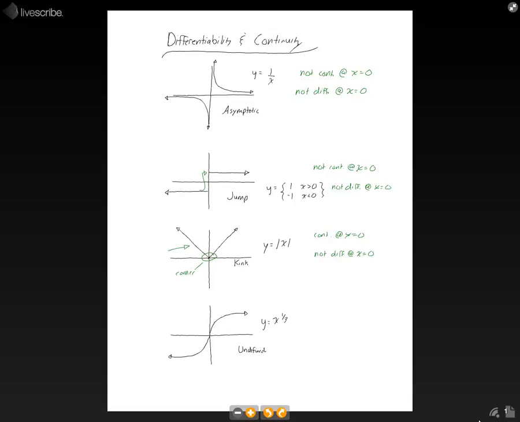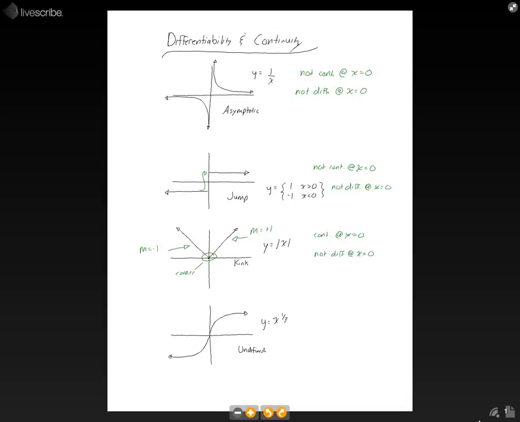The entire slope here is -1. The slope all along here is +1. But at 0, there is no slope. The limits are the same when you approach from the right and left. The value of the function there is equal to that limit, so it is continuous. However, it is not differentiable.